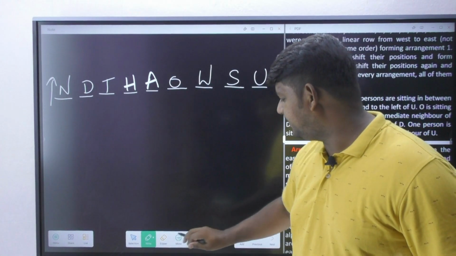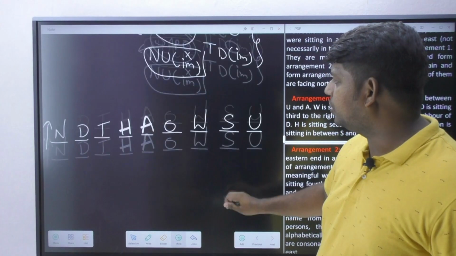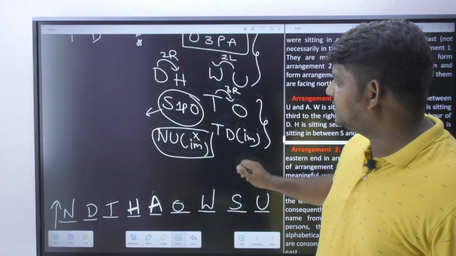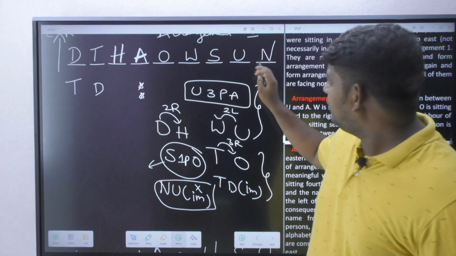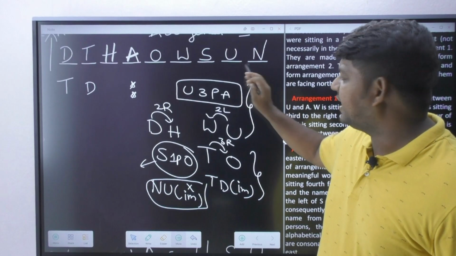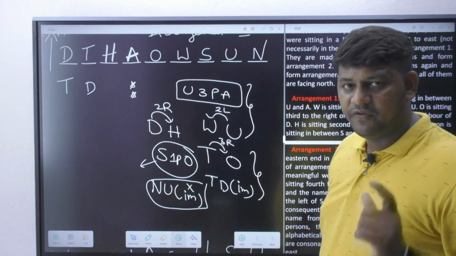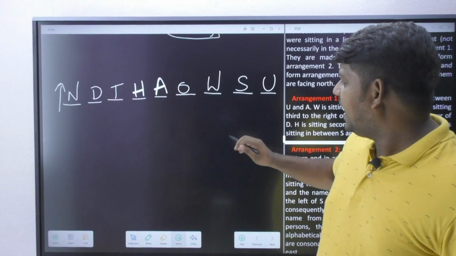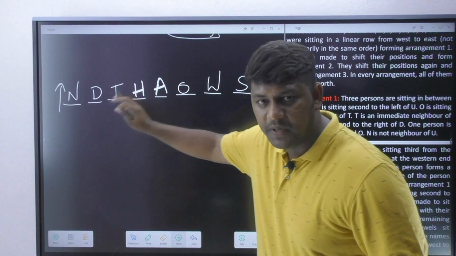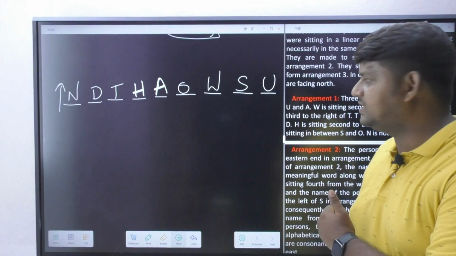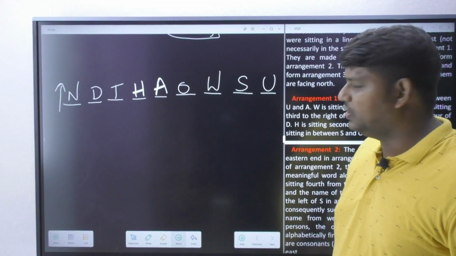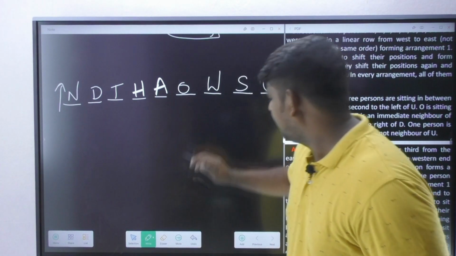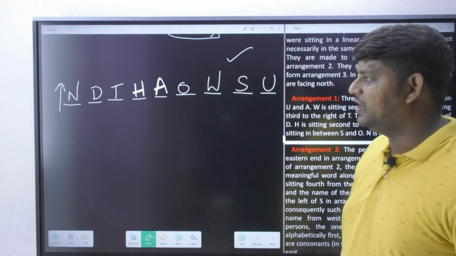Earlier the solution clearly went wrong. You know where it went wrong? So let's observe here. N and U are actually seated next to each other. That is where we went wrong. So I have made an adjustment and I asked each and every person to move one place towards the right. Then we got our solution perfect. So this is definitely going to be our arrangement 1.